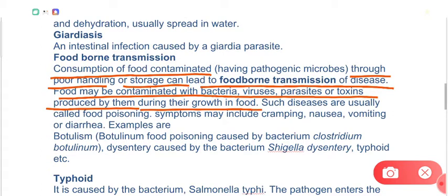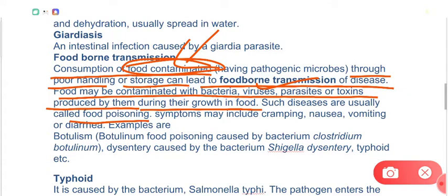So dear students, sometimes the food is contaminated with the pathogens, or when a bacteria or some other pathogen is growing in the food, it may produce certain toxins inside the food. In this way the food is said to be contaminated, and if you consume such a food which contains such bacteria, virus, parasite or toxins, then you will get a disease, and such transmission is called foodborne transmission. Students, such diseases are usually called food poisoning also.